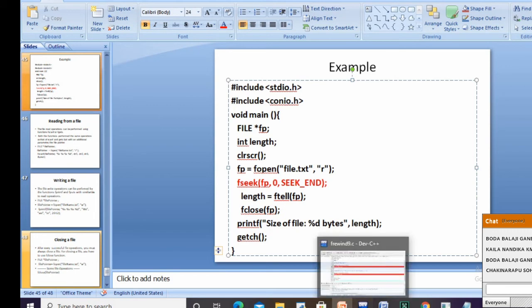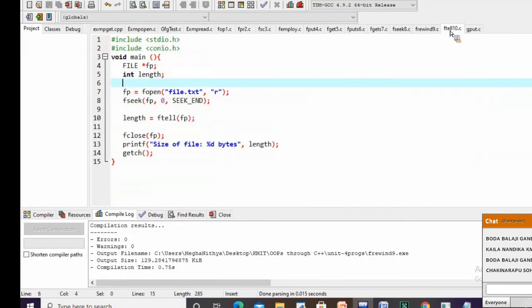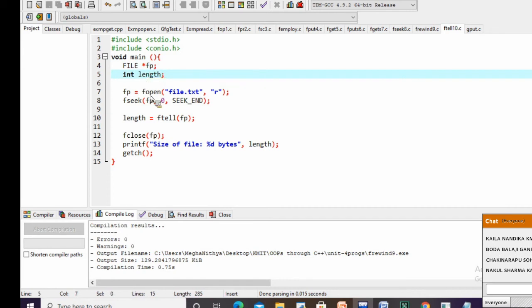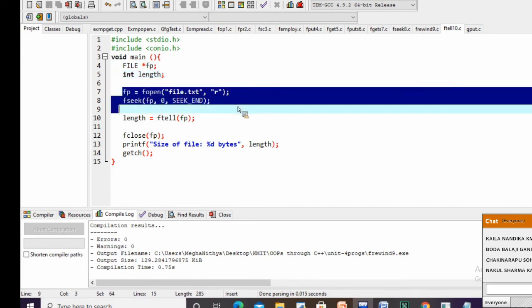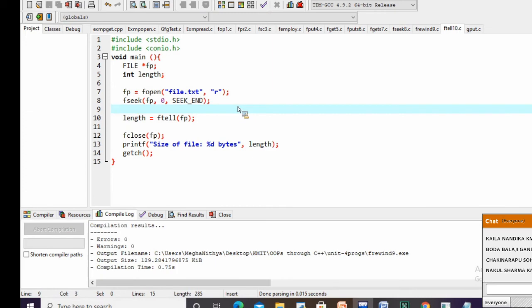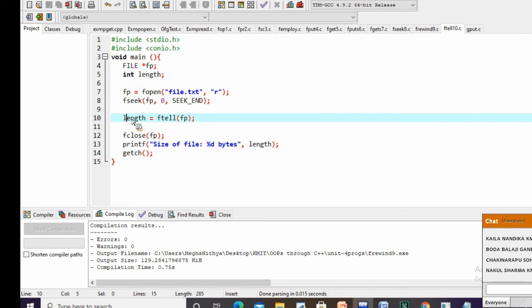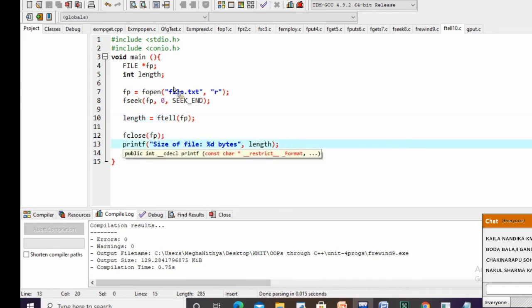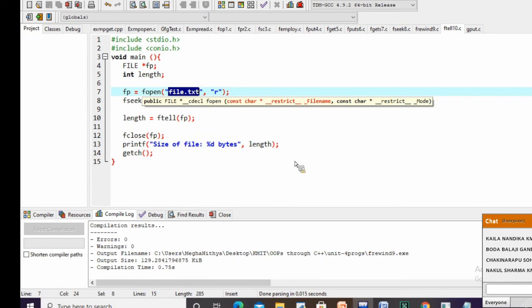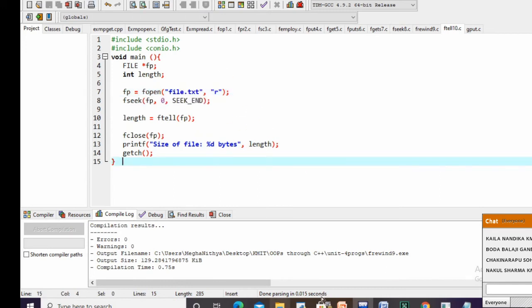We'll run and see the program. In the program, void main, FILE star fp and length, where length is of type integer. Then I open the file with fopen, and with the help of the fseek function with SEEK_END, I make the file pointer point at the end. Then I get the size with the ftell function: length is equal to ftell of fp. I close the file and print that length. The file we are using is file.txt.